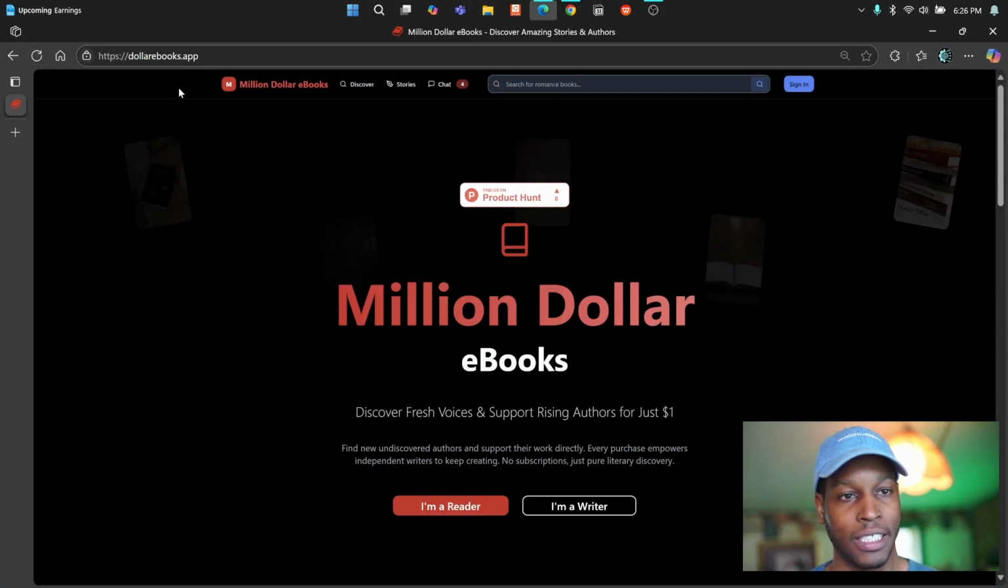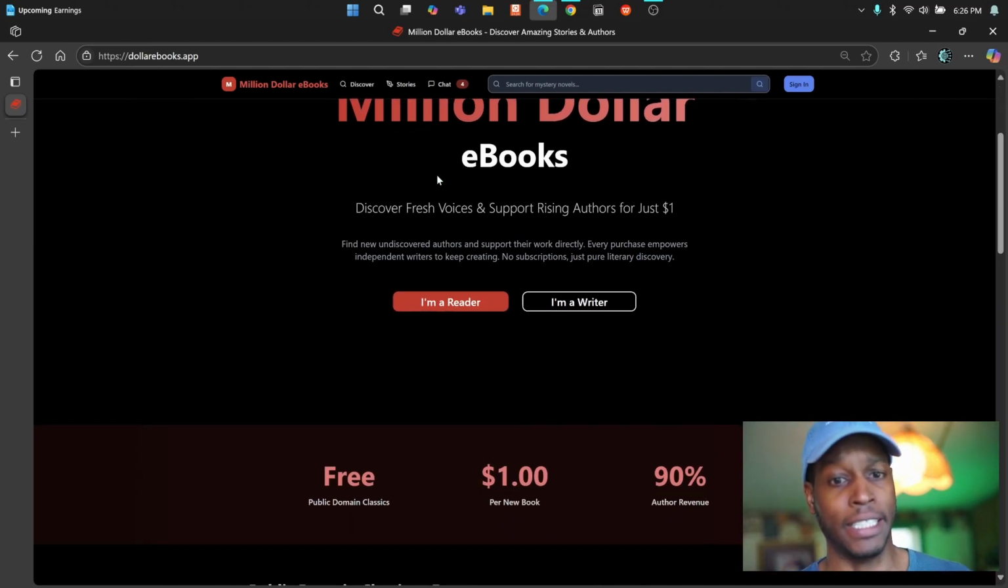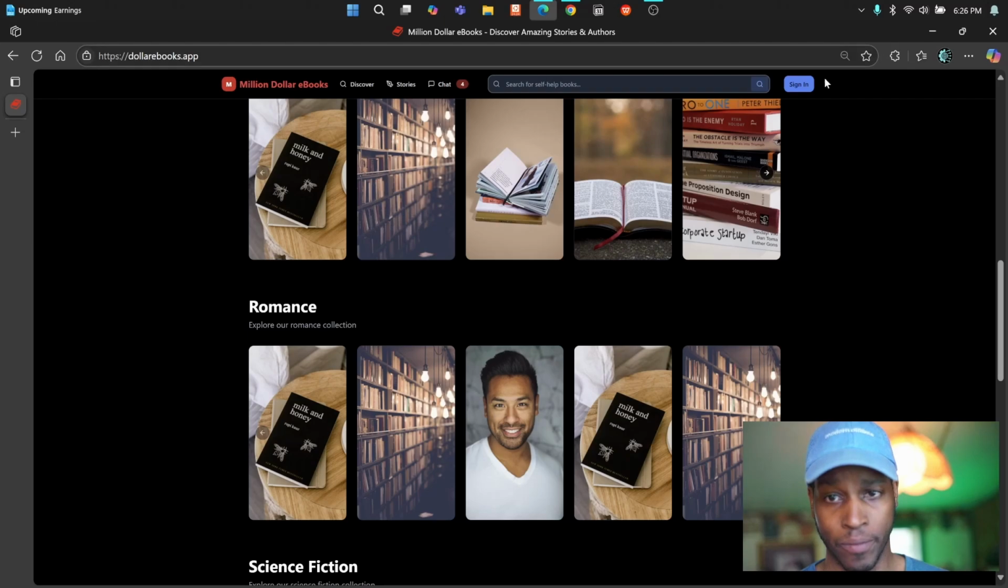So this is my app, dollarebooks.app. The title is $1 million ebooks, and eventually I'm going to try and get that domain. The idea is to give publishers, writers and readers a really cool platform where they can learn about new authors, and where authors can start selling their books directly to their audiences, completely decentralized from how typical publishing works.